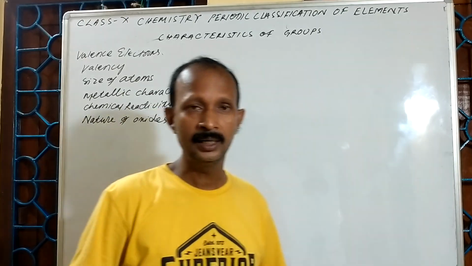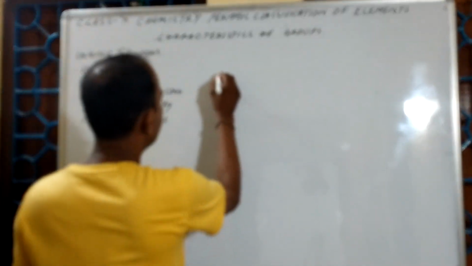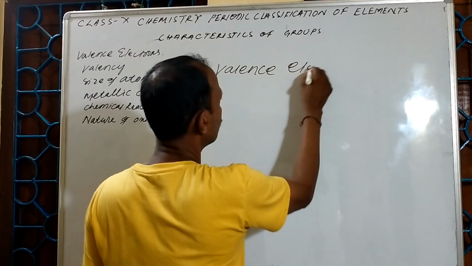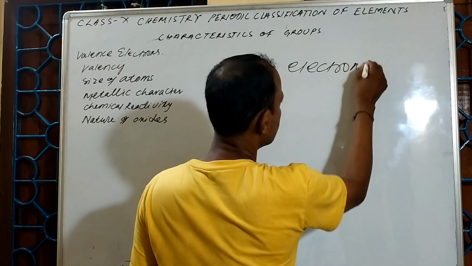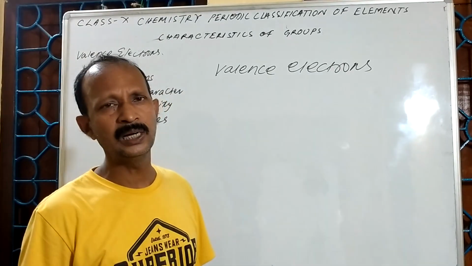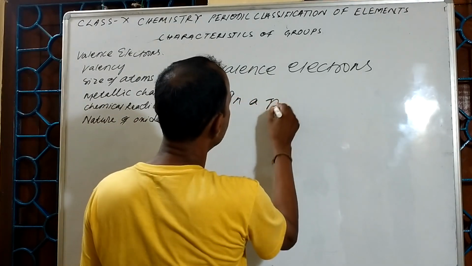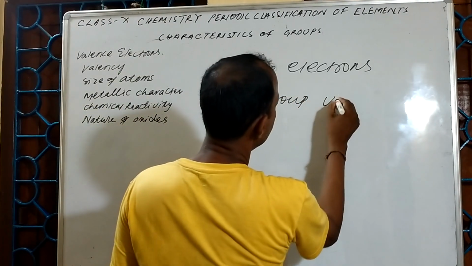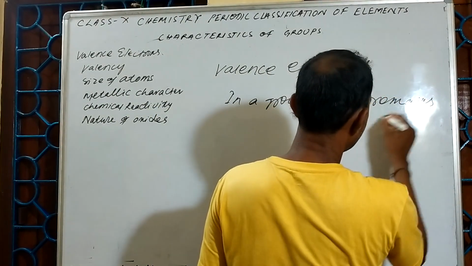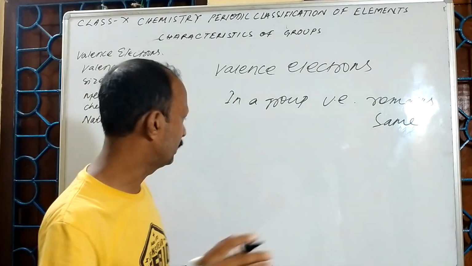So without delay, I am coming to the topic. The first property I am writing about is the valence electrons. In a group, valence electrons remain the same. How? Let us see.